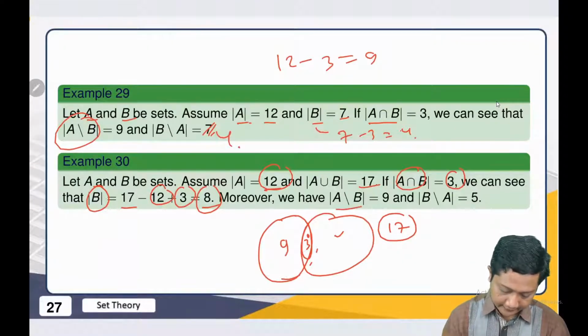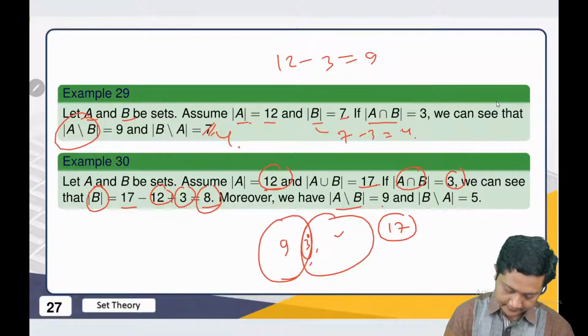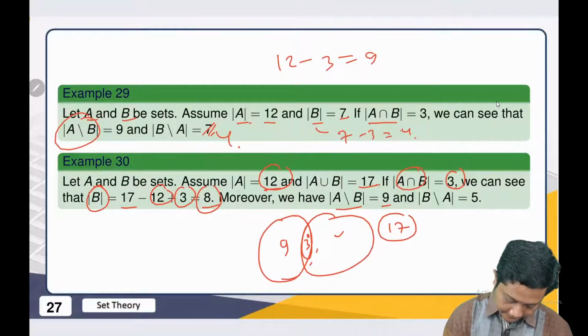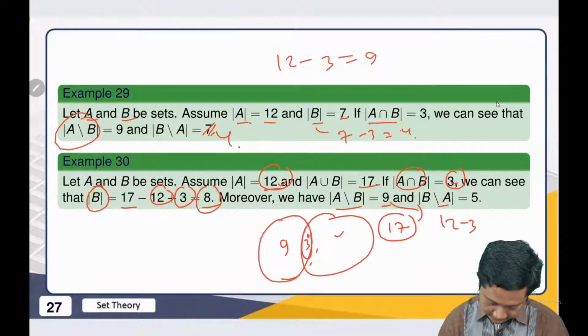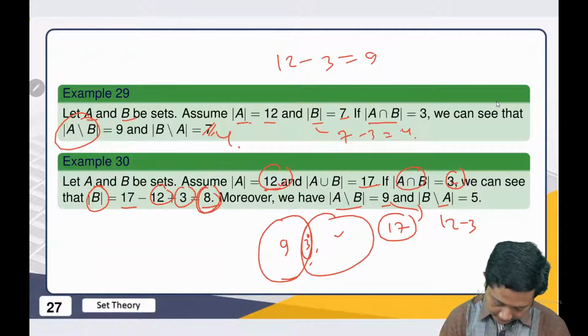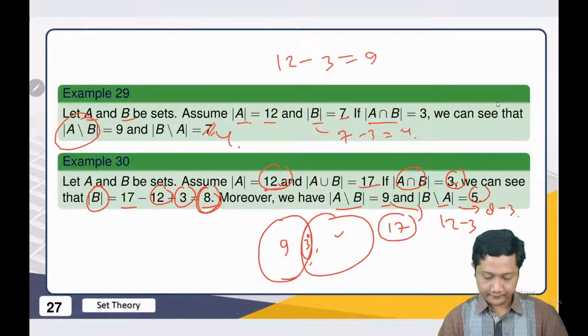And we can also calculate the number of elements of A minus B. So this one is A, 12 minus 3. This one comes from 12 minus 3. And this one is B. This is my B. So this one comes from 8 minus 3. Okay, so we have 5.